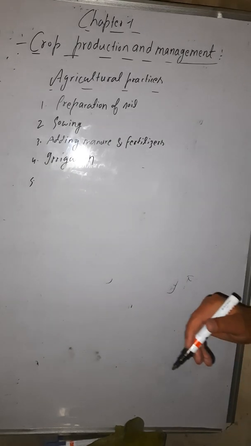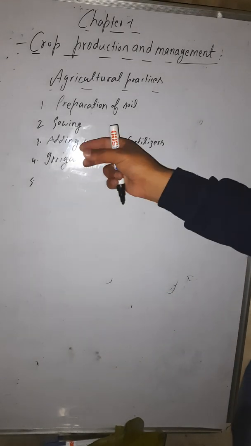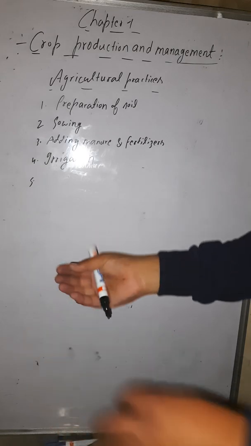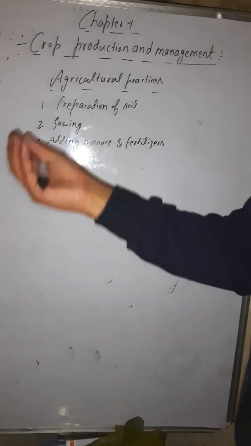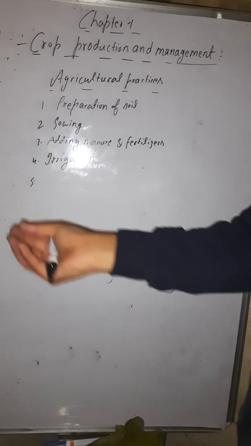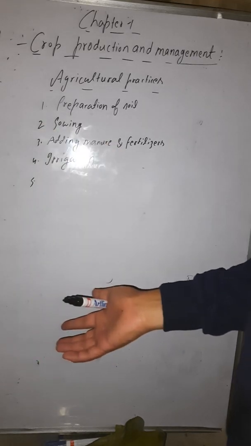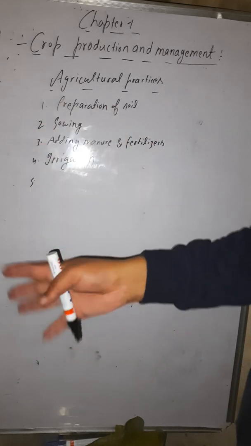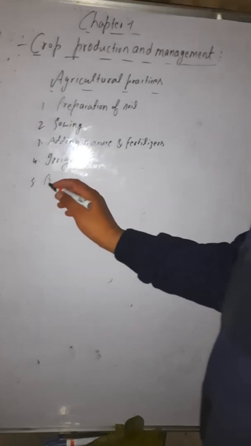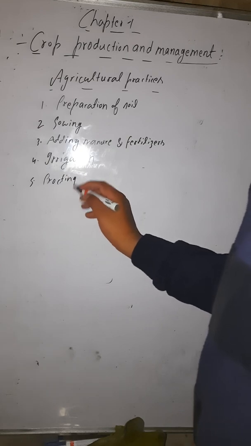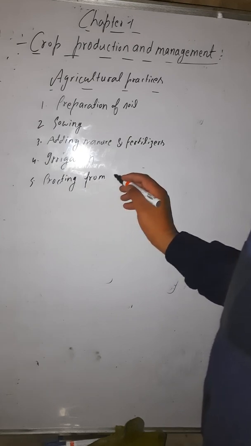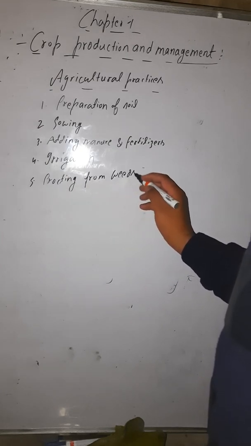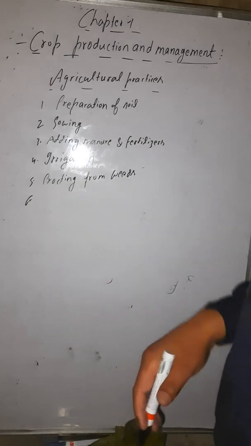Then next we are protecting the crop while we are irrigating. After some time, unwanted plants also grow there in the field, and we do not need such plants. Such plants are known as weeds. Okay, so we use some other chemicals to kill those weeds, protecting the crop from weeds.